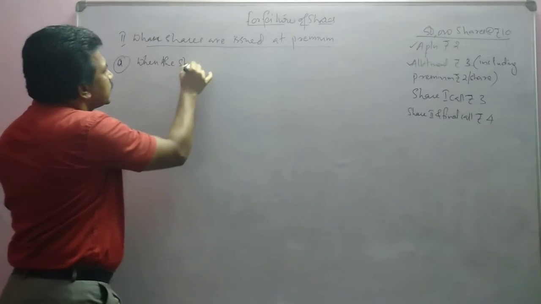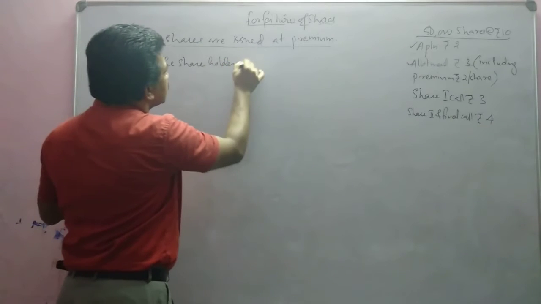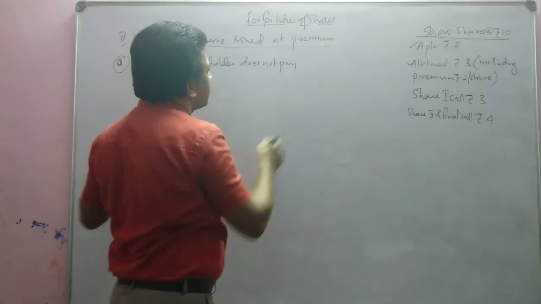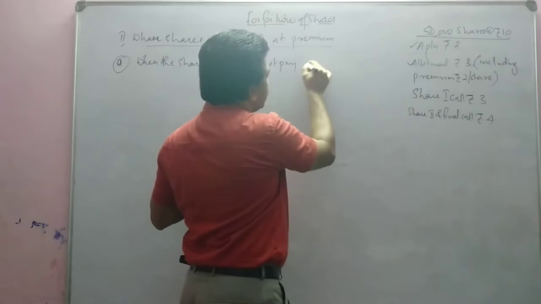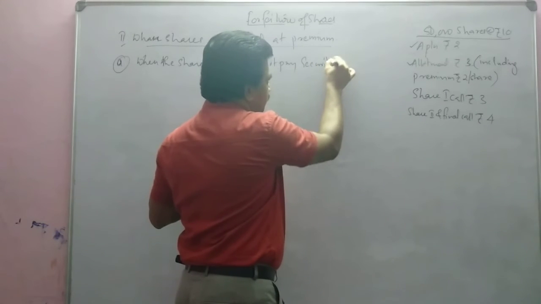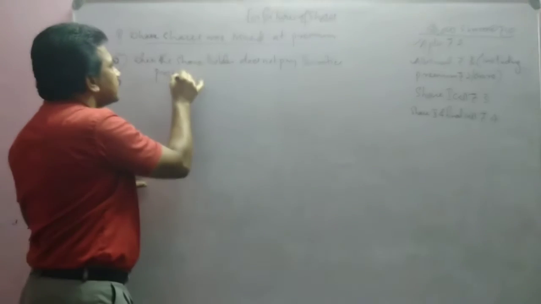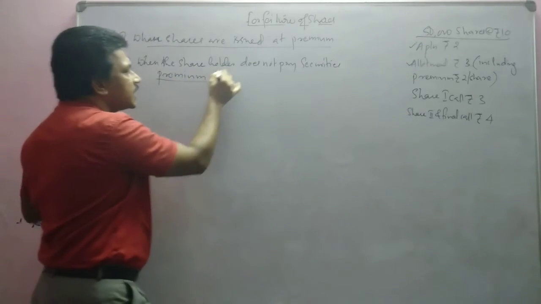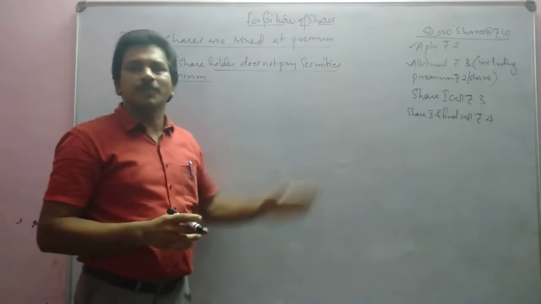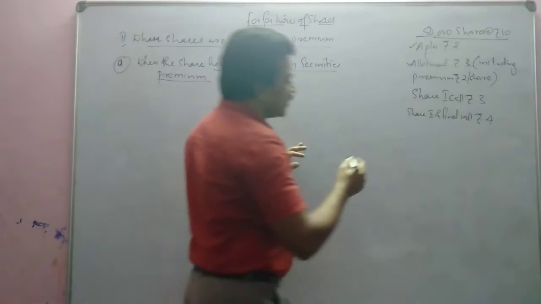the shareholder does not pay securities premium. What will be the journal entry for forfeiture of shares if the shareholder did not pay the premium amount also? So here, that example we can tell.